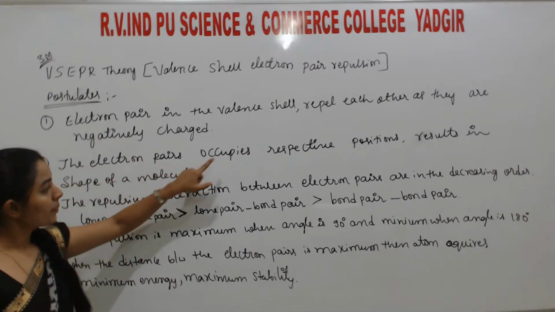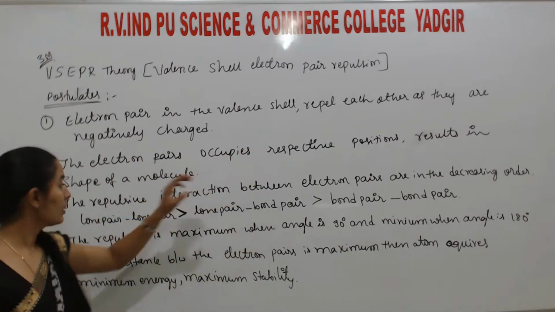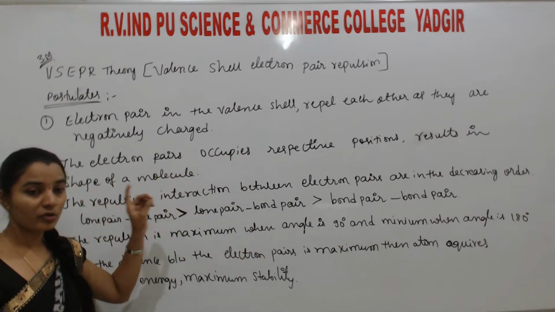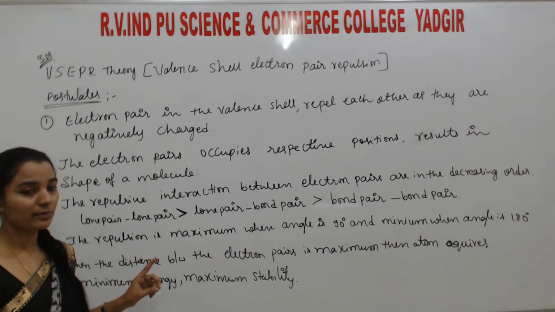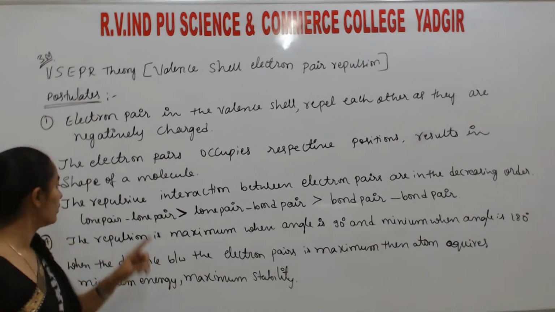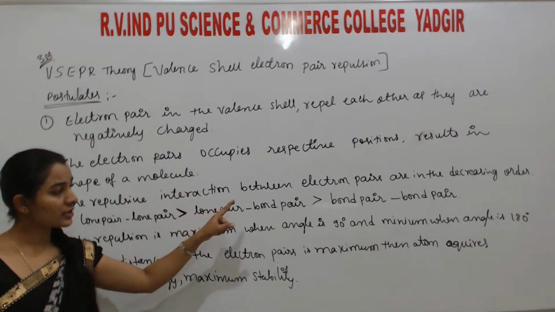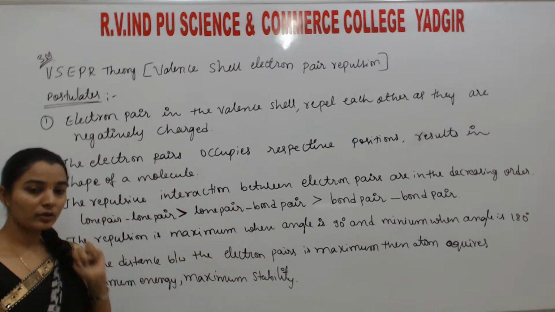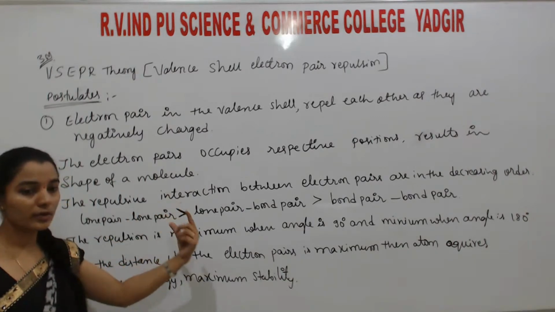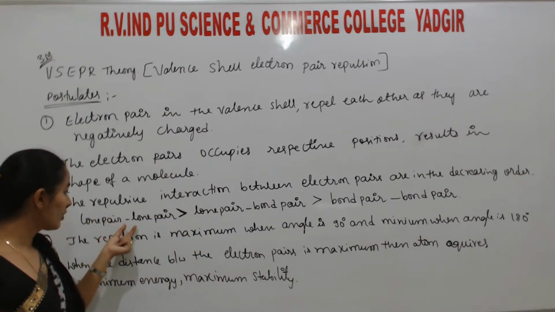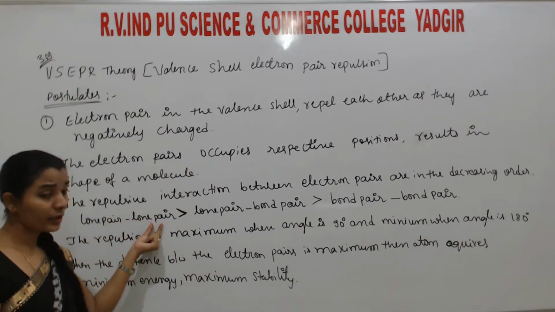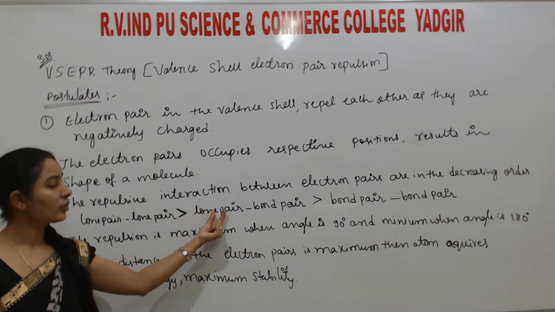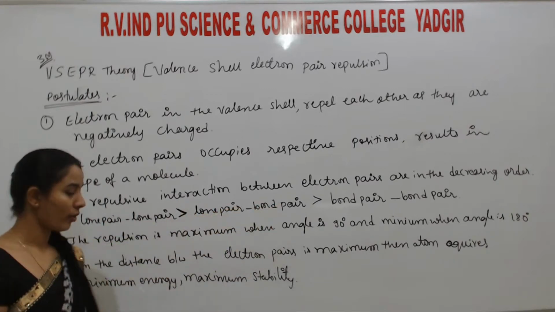Next, the electron pairs occupy their respective positions, resulting in the shape of the molecule, meaning this theory successfully explains the shape of the molecule. Next, the repulsive interaction between electron pairs: lone pair repulsion is very high compared to lone pair and bond pair.